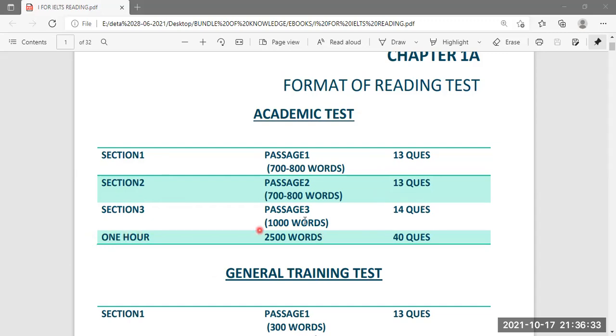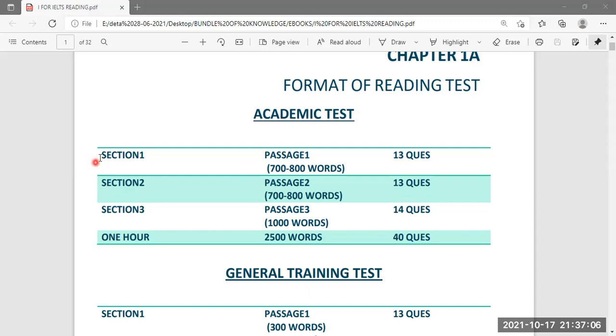Section 3 is again one long passage, but this will be the longest and the toughest of all. This passage will be having 1000 words and you have to answer 14 questions in total. So the total time of an academic reading test is 1 hour, where you have to read 2500 words approximately in total, and you have to answer 40 questions in total.